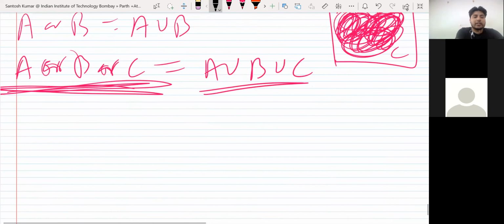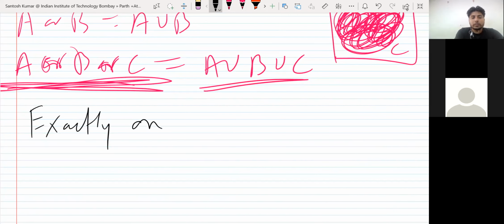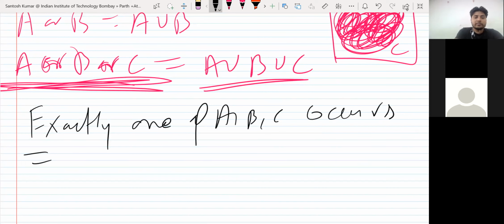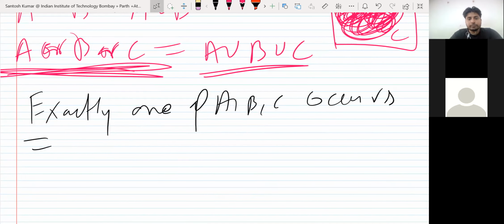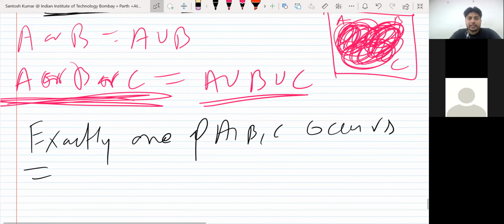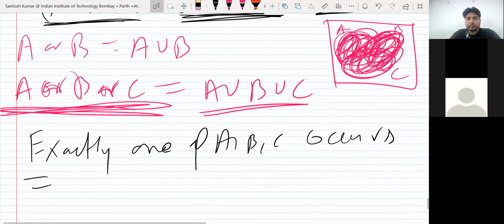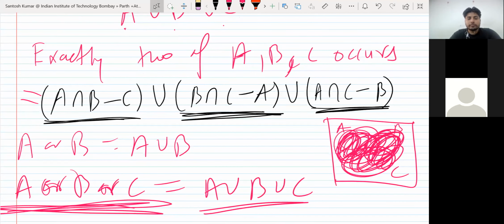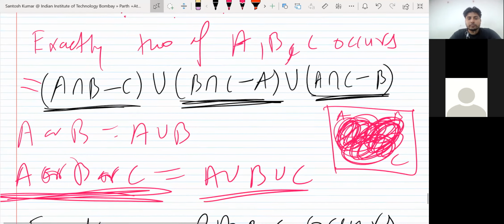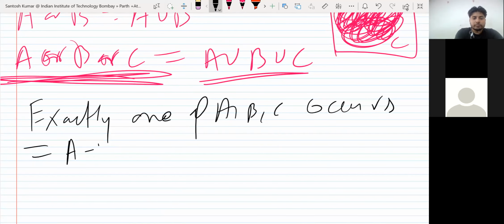Okay. Similarly, you can write exactly one of A, B, C occurs. So what will that be? Exactly one occurs. A minus B minus C, union B minus C minus A, union A minus C minus B. Yeah, correct.